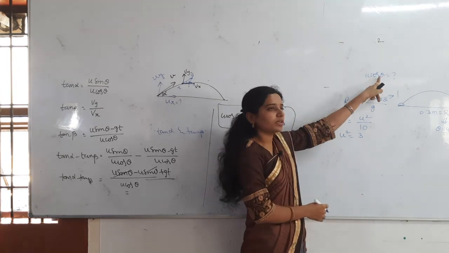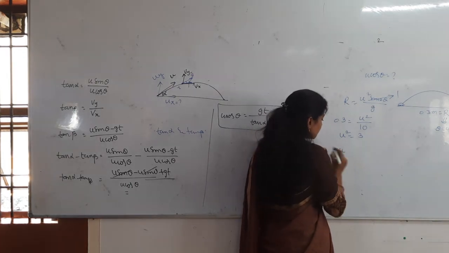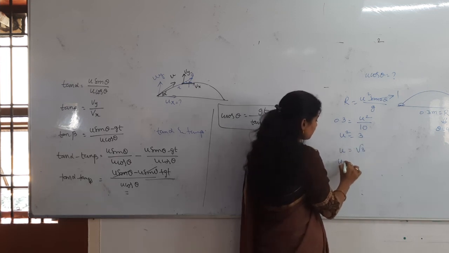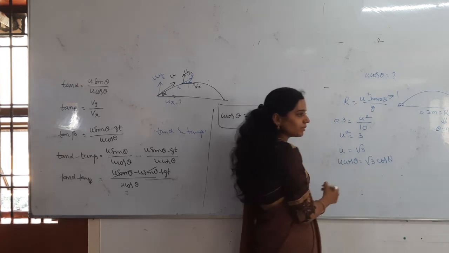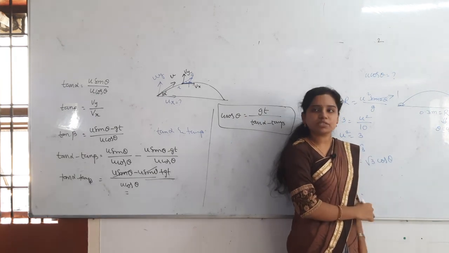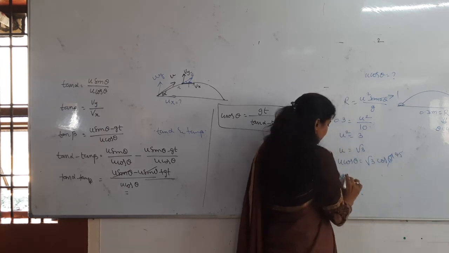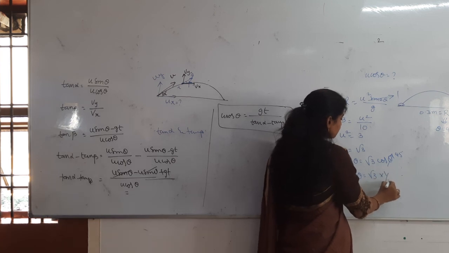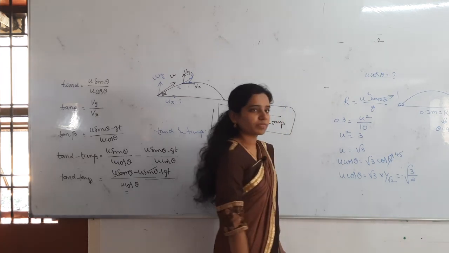But which one do you want? u cos theta. So for that purpose, I will take u is equal to what I can write here? Root 3. So here I want u cos theta, I will multiply with cos theta both the sides. Is there any problem in that? Nothing. So maximum range means theta is equal to how much? 45 degrees. So take theta as 45 degrees. Then u cos theta is equal to root 3 into cos 45, which is how much? 1 by root 2. So what is your answer? Root 3 by 2.